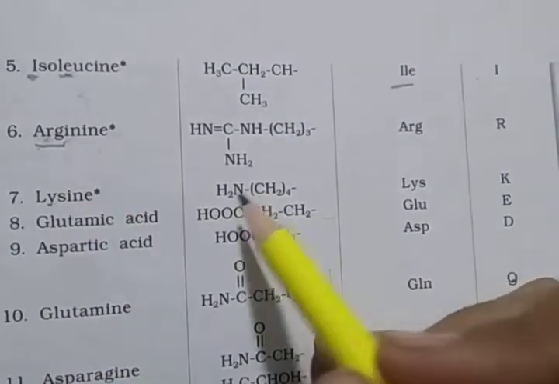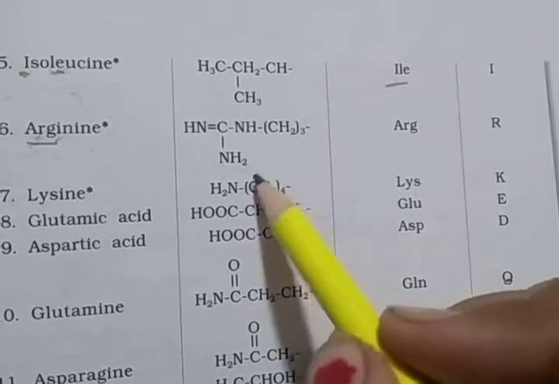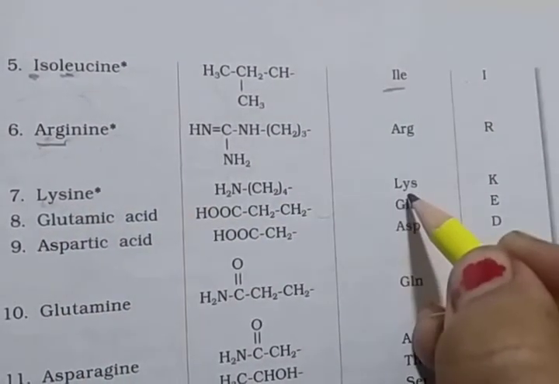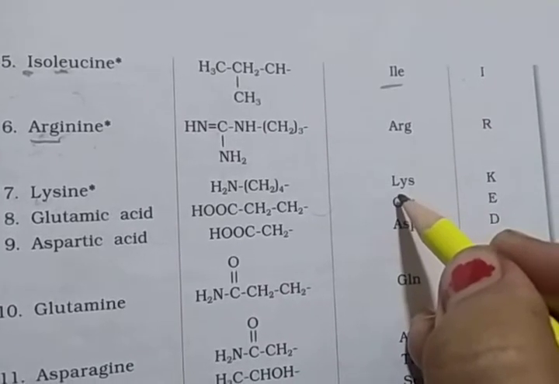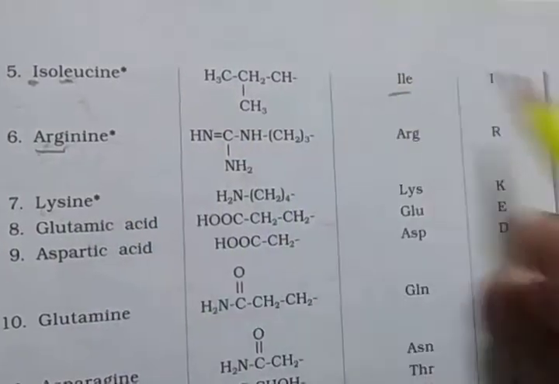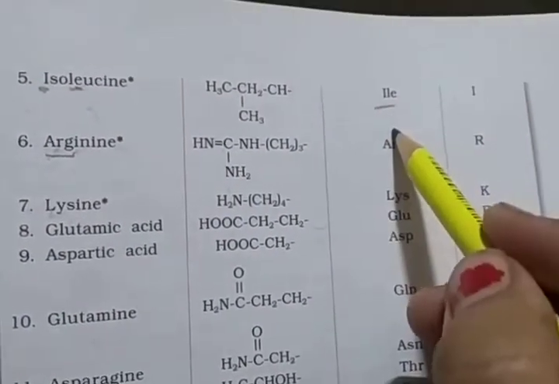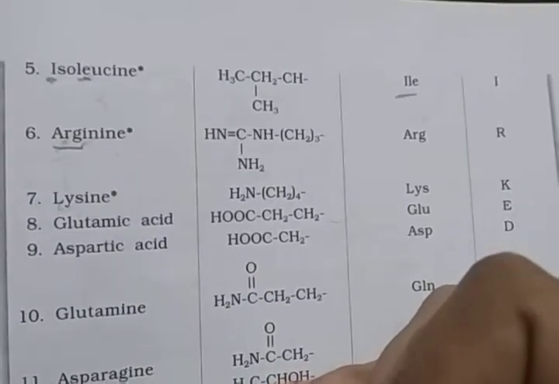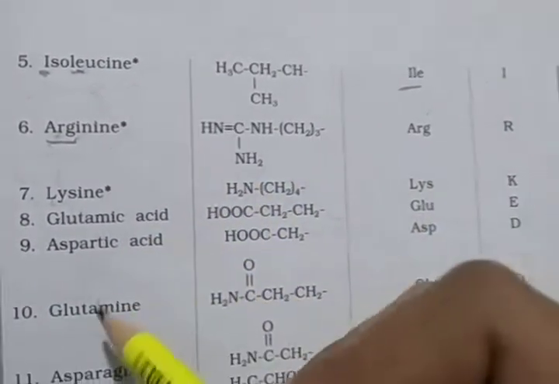Then lysine. Lysine, NH2CH2 whole 4 attached on the place of the R, and starting letters LYS. So it is the 3-letter symbol, and then K is its code. So you learn the 3-letter symbol and 1-letter code, because some amino acids are different.